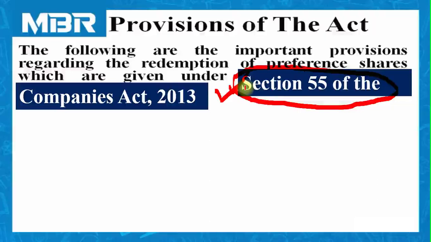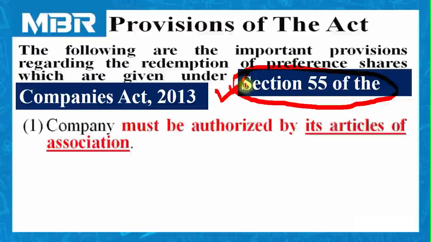Let us discuss all important conditions one by one. For your information, I would like to discuss 6 important conditions with you. So let us start. Condition number 1 is: the company must be authorized by its articles of association. This is the first condition of the Companies Act 2013, Section 55.